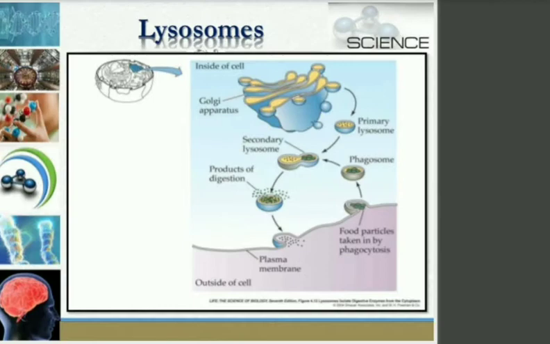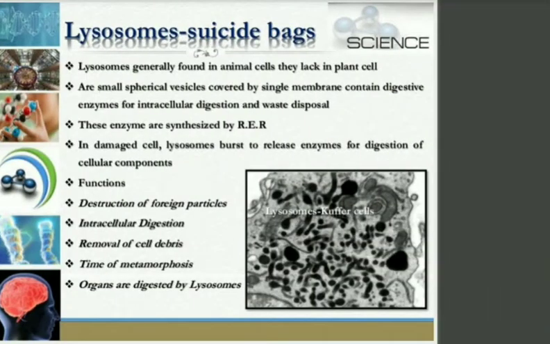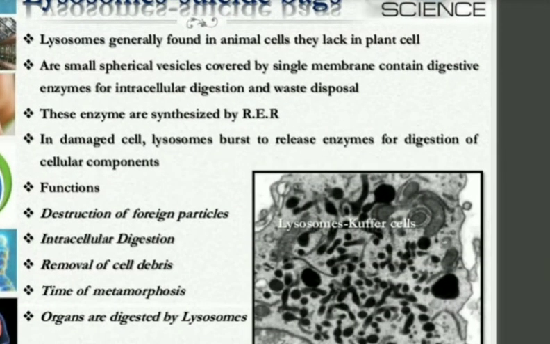So the formation, the waste disposal as well as the synthesis process, the digestion is also taking place inside the lysosomes. Third thing, enzymes are synthesized by RER, means they are synthesized by rough endoplasmic reticulum.